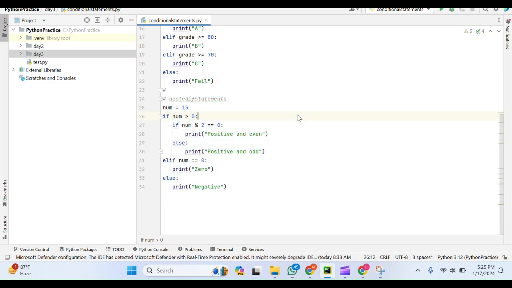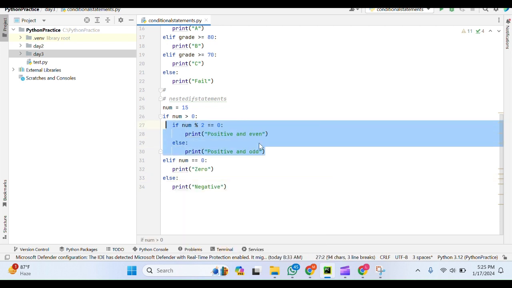Similarly, I can use multiple if statements, that is nothing but nested if. If we use an if statement inside another if, then it is called a nested if statement. What I am doing here is, I have defined this if elif else block, and inside it I have defined another if else block. A block which contains another if block is nothing but a nested if statement. Let us try to see.